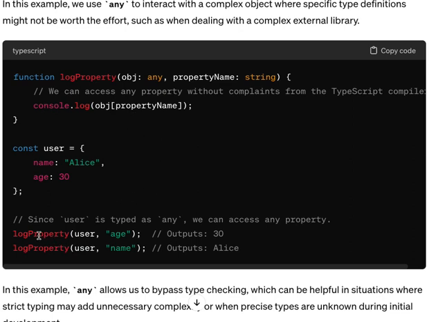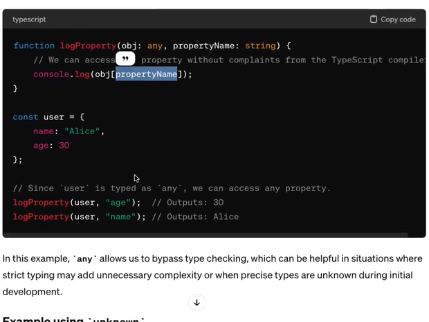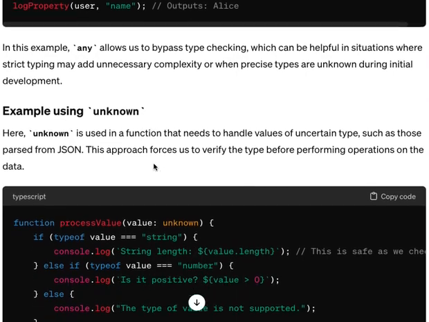So here we are calling this log property, we are giving it user, which has got type any, and we are giving it the property names. You can give it whatever here. You can give it welcome, for example, and welcome will go there, and obj brackets welcome, it will still try to execute that, although you will get undefined, but it will still try to execute it.